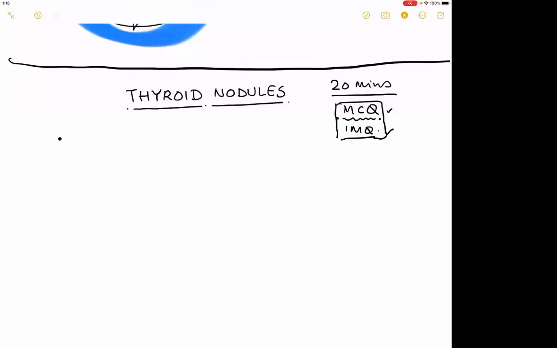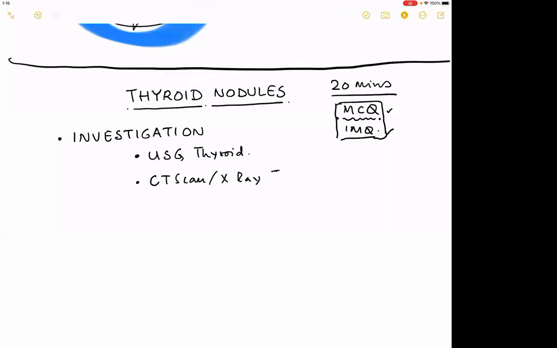Before we start on thyroid nodules, we are going to talk about two investigations. Number one will be an ultrasound of the thyroid, a short note. Number two is an X-ray and a CT scan of the thyroid. And finally, before we jump to the nodules, another short note, FNAC from the thyroid. So this is what we'll start the day with.